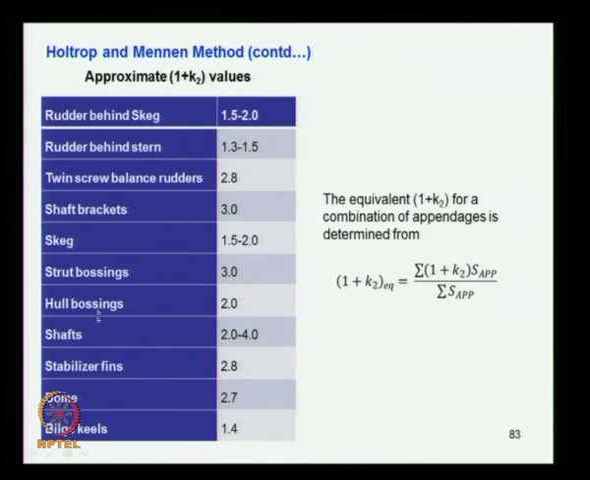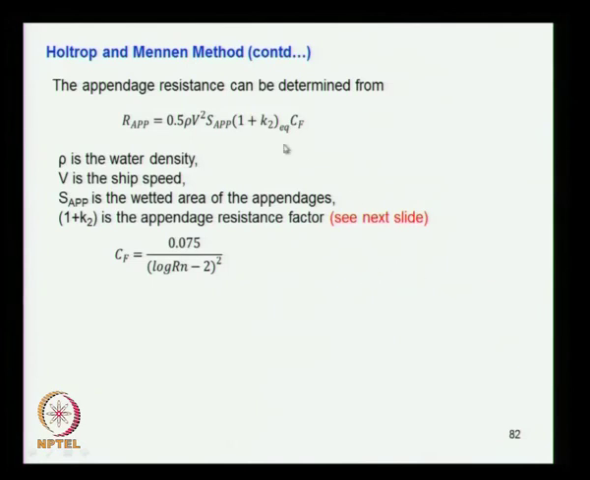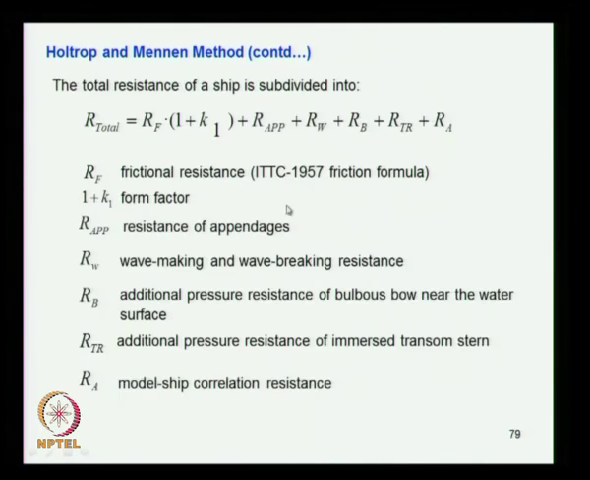So depending on what type of appendage you are using, you choose the 1 plus K2 value from here. Finally, 1 plus K2 equivalent is represented by this expression: 1 plus K2 of one component times its wetted surface area, plus 1 plus K2 of the next component and its surface area, you sum it up, then divide by the total surface area. That gives the 1 plus K2 which goes into this expression, and then you find the R appendage, and it goes into this portion, which is what you get next. Okay.